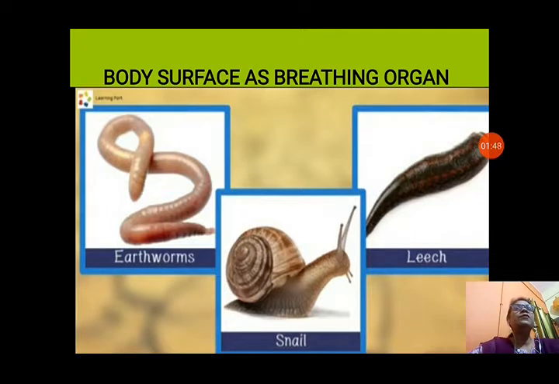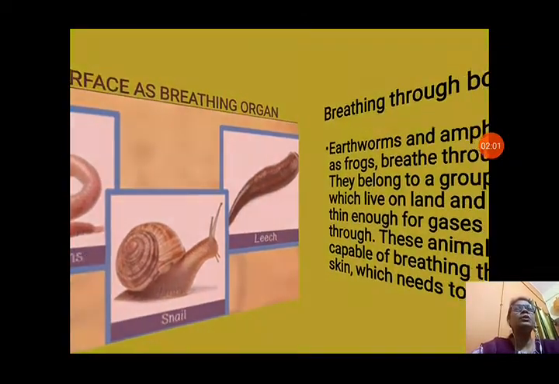First is body surface as a breathing organ. Some animals like earthworm, leech, snail and many other animals breathe through their body surface. They exchange gases like oxygen and carbon dioxide through their body surface only. Let us see about them.